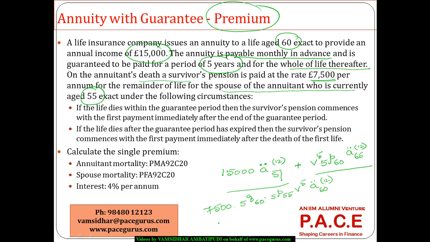And one more scenario that might come out is, let's say both of them are alive for the first 5 years. So both of them being alive for the first 5 years, 5p55, 5p60.